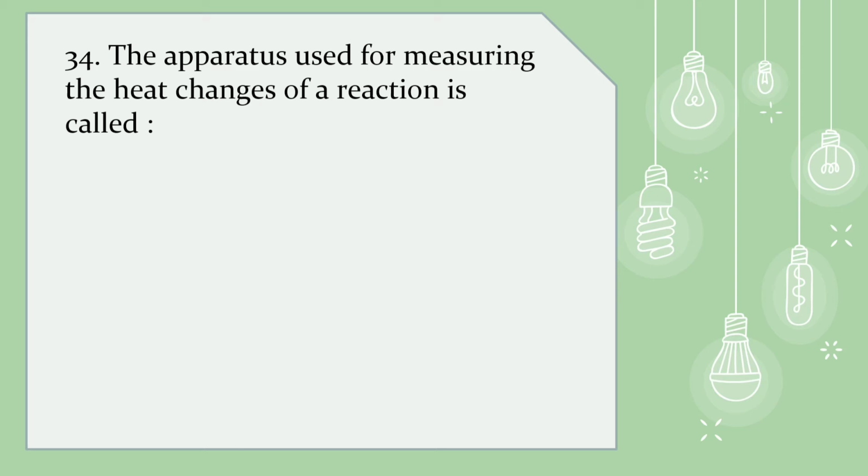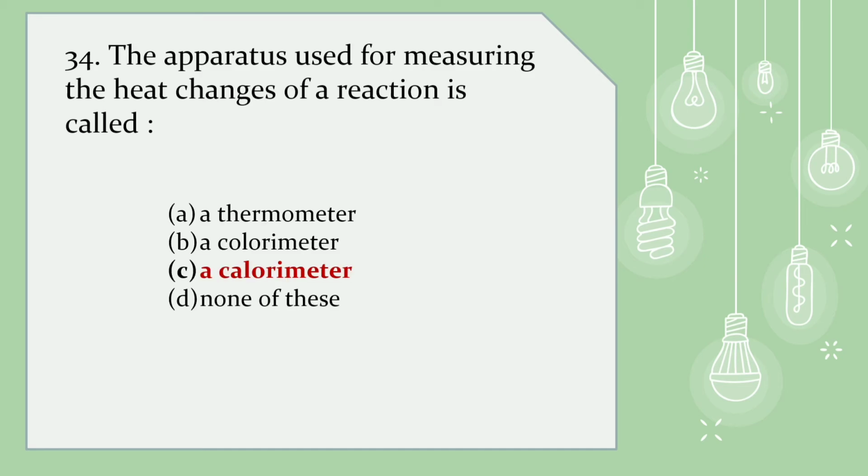34. The apparatus used for measuring the heat changes of a reaction is called, the options are A. thermometer, B. a calorimeter, C. a calorimeter, D. none of these. The correct answer is B, calorimeter.